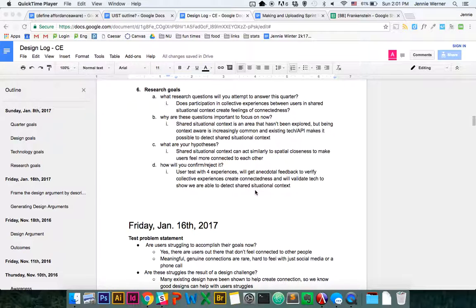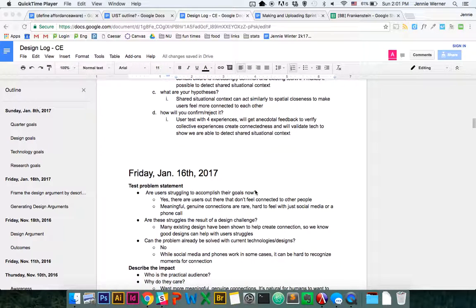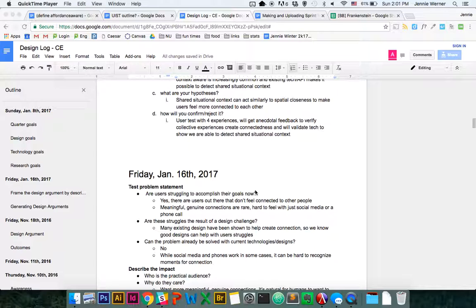Our hypothesis is that this shared situational context can act similarly to spatial closeness to make users feel more connected to each other. And so to confirm or reject this, we'll run a user test with 4 experiences, and we'll get anecdotal feedback to verify that these collective experiences create connectedness, and we'll validate the tech as well to show that we are able to effectively detect shared situational context.